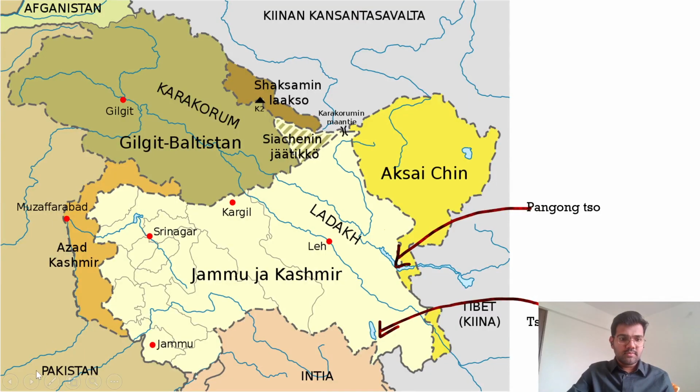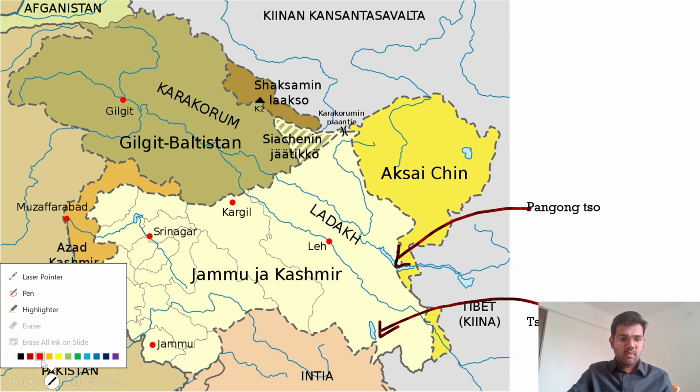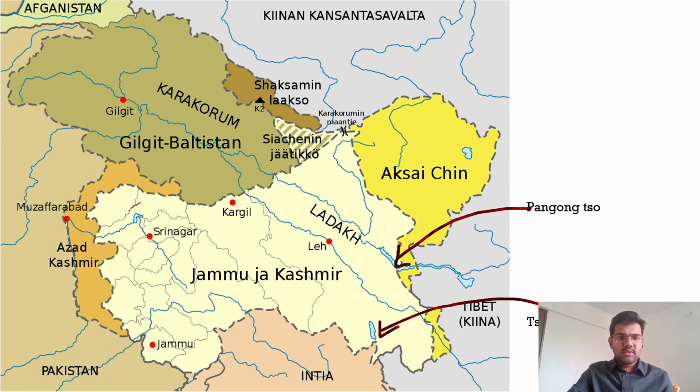So here you can see this is Wular Lake, and in Srinagar we have Dal Lake, and which is this river? Dal Lake is crossed by the Jhelum River. This river is Jhelum, which is a tributary of the Indus River. The Jhelum River passes through Srinagar, passes through Wular Lake, and then it joins the Indus River in Pakistan.